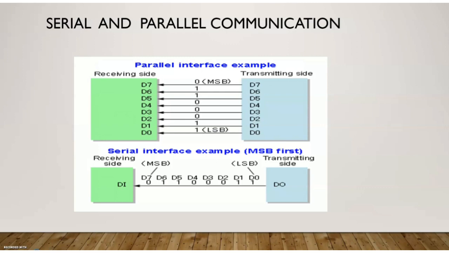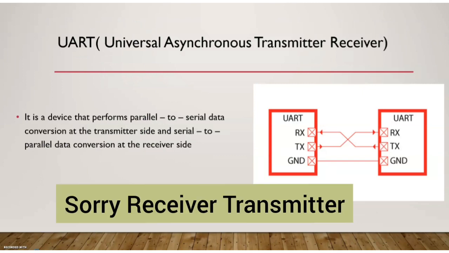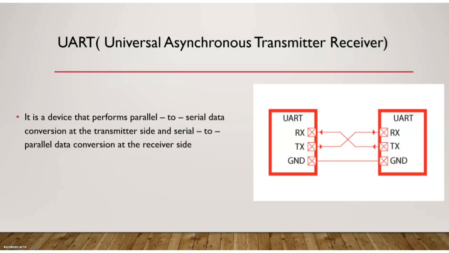Now here we are going to discuss UART, which is a serial communication device. UART means Universal Asynchronous Receiver Transmitter. It has both purposes, meaning it can be used for transmitting and receiving data. If you examine the pin structure of a UART, there is a receiving pin, a transmitting pin and ground.